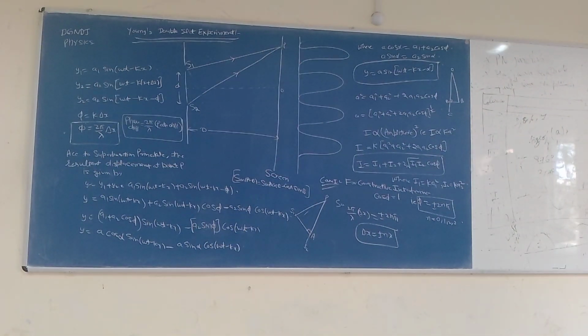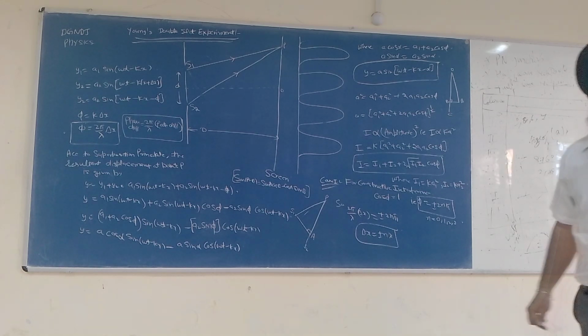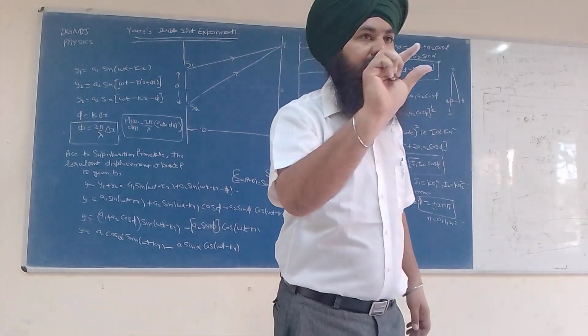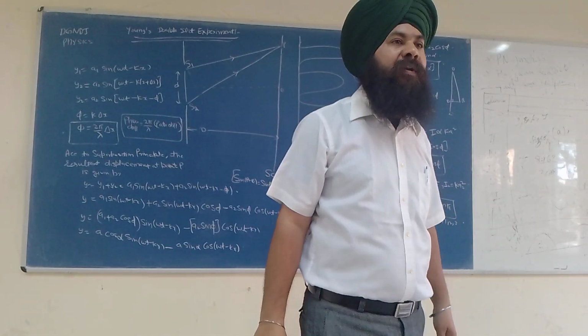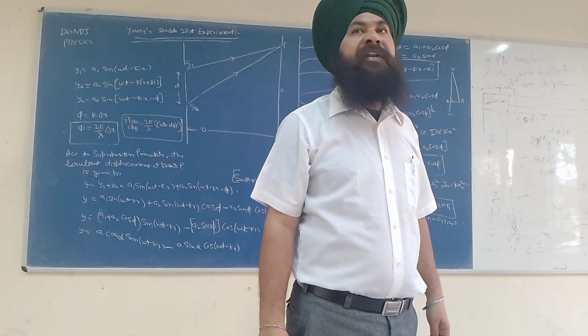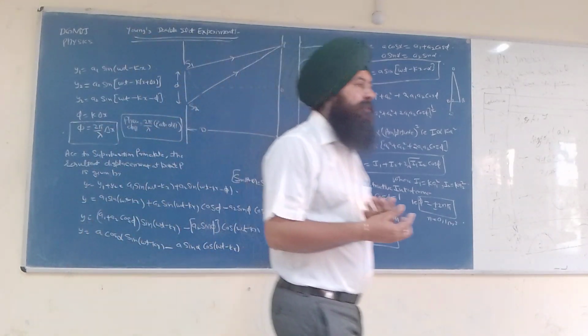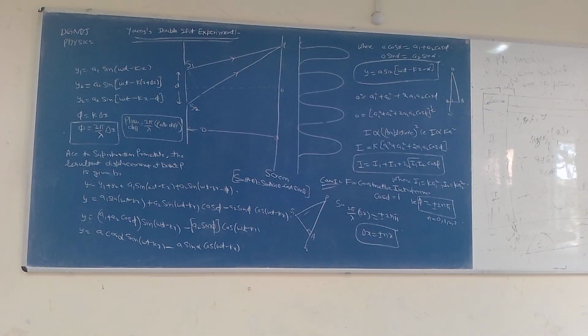So please write the first point. Give a heading: coherent sources. What are coherent sources? This is a very essential condition for interference to take place.